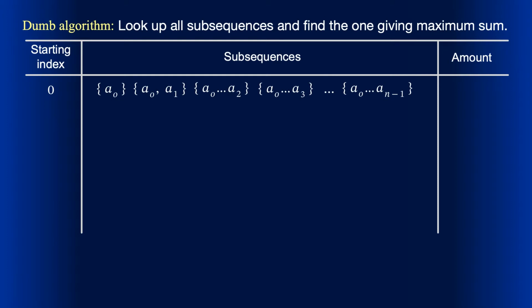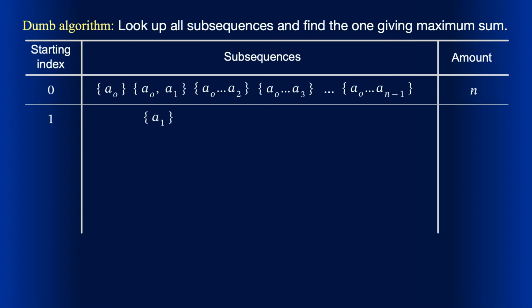So the number of subsequences starting with index 0 is n. For starting index 1, again we have a singleton, this time it contains a1, and a two-element sequence of a1 and a2, and a three-element sequence from a1 up to a3, and so on.